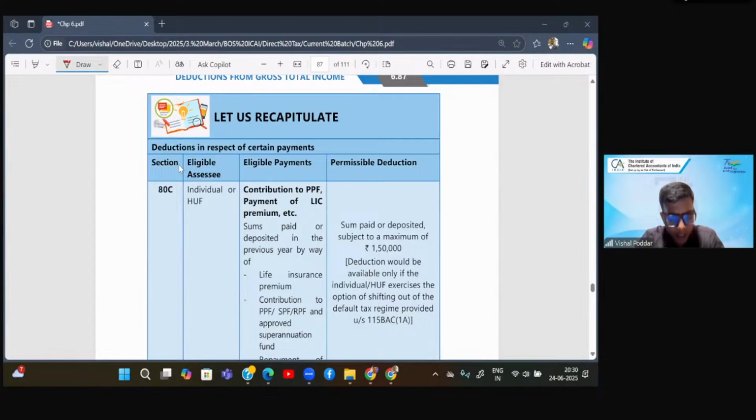Ishan: Sir, like in 80G for donation, it is lower of the amount of deduction or 10%. There is a 100% and 50% category. If we calculate the 100% category and lower is 10% of adjusted GTI, then do we have to check for 50%? See, if you remember that example, Ishan, this 10% of adjusted GTI is applicable to both categories combined. So what was done there? We will first find out 10% of adjusted GTI, that is my maximum limit. Now in that example, the limit was coming as 60,000. Now I had one donation which was eligible for 100%, the amount was 40,000.